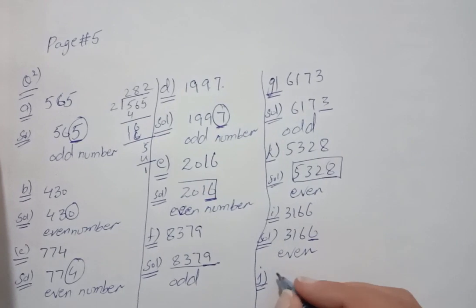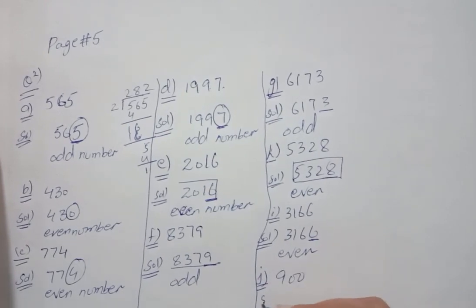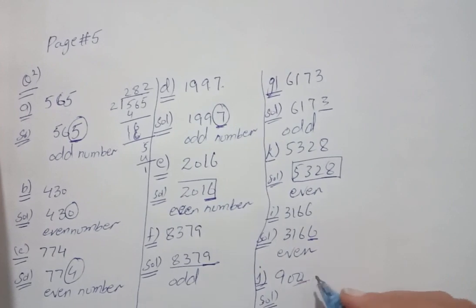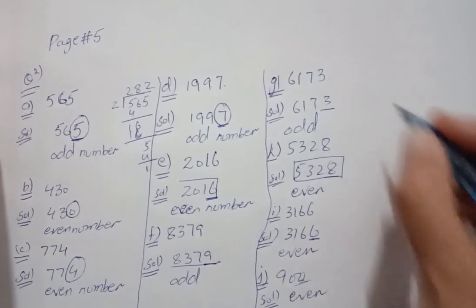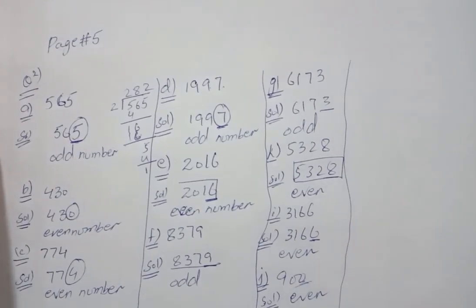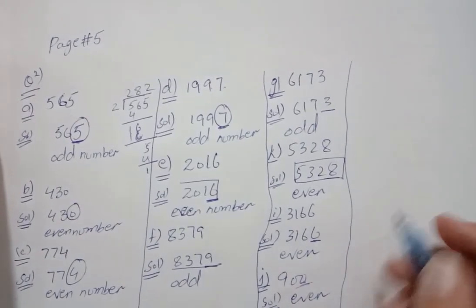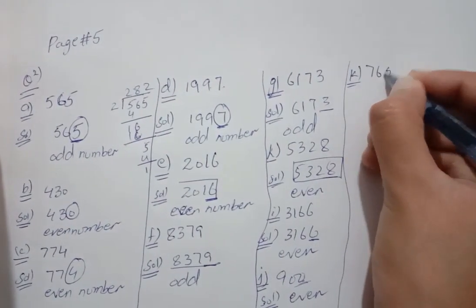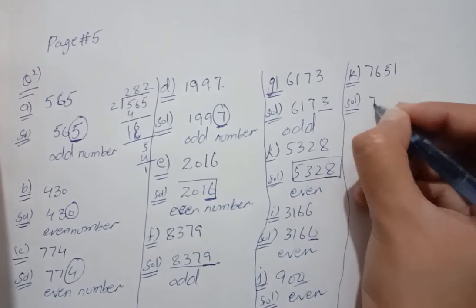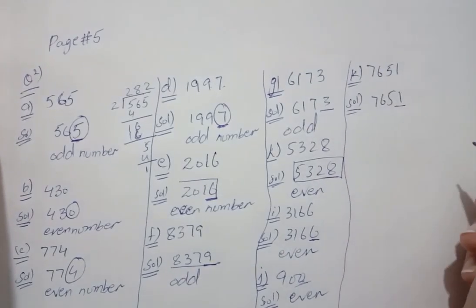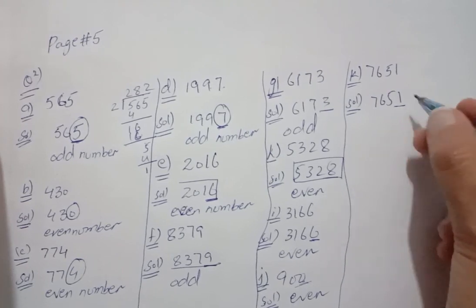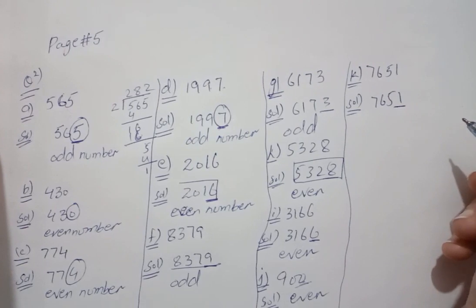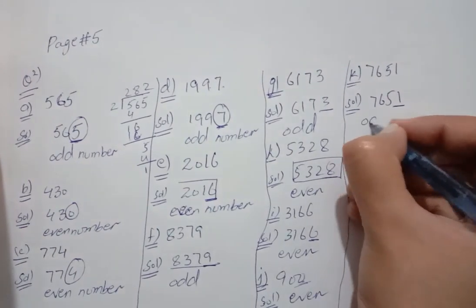J, 900. 0 is not even and not odd, so this number is even. For your confirmation, you can divide this by 2. K, 7651. Solve. You have to tell me, does the digit 1 come in the table of 2? No, because the table of 2 starts with 2. 2 1s are 2. So it is odd.